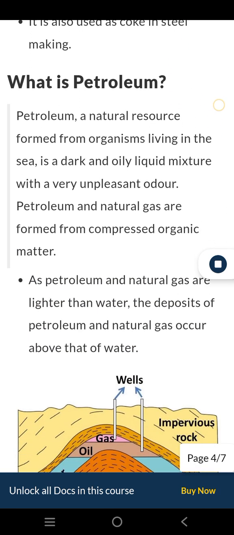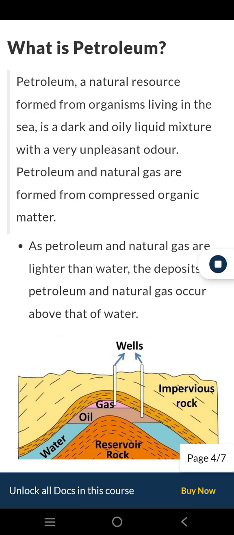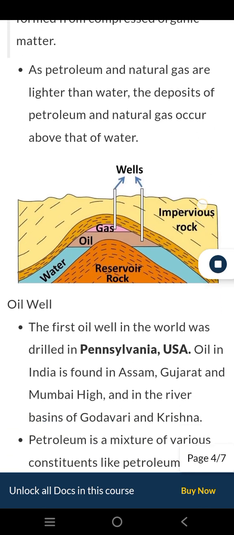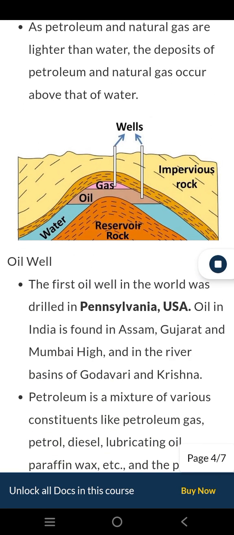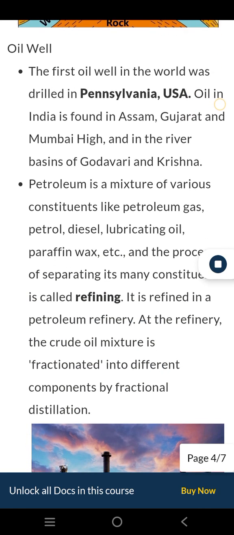What is petroleum? Petroleum, a natural resource formed from organisms living in the sea, is a dark and oily liquid mixture with a very unpleasant odor. Petroleum and natural gas are formed from compressed organic matter. As petroleum and natural gas are lighter than water, the deposits of petroleum and natural gas occur above that of water. Oil well. The first oil well in the world was drilled in Pennsylvania, USA.